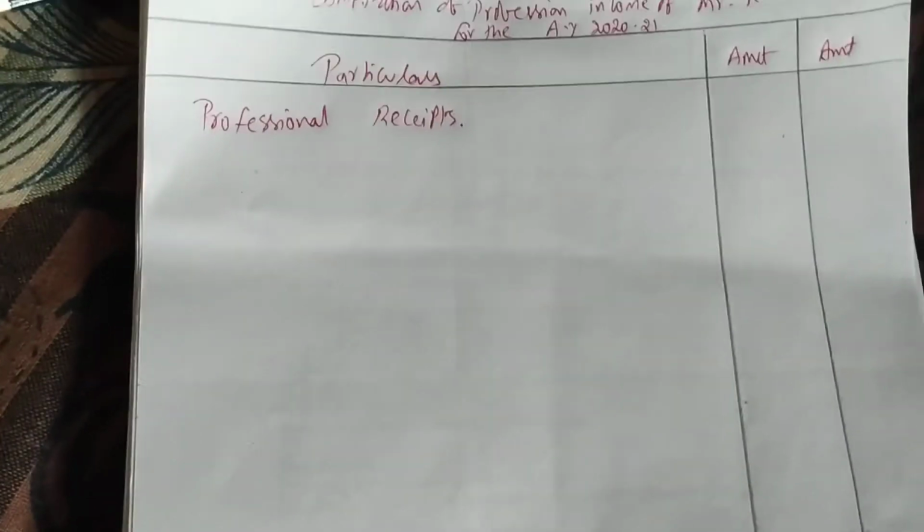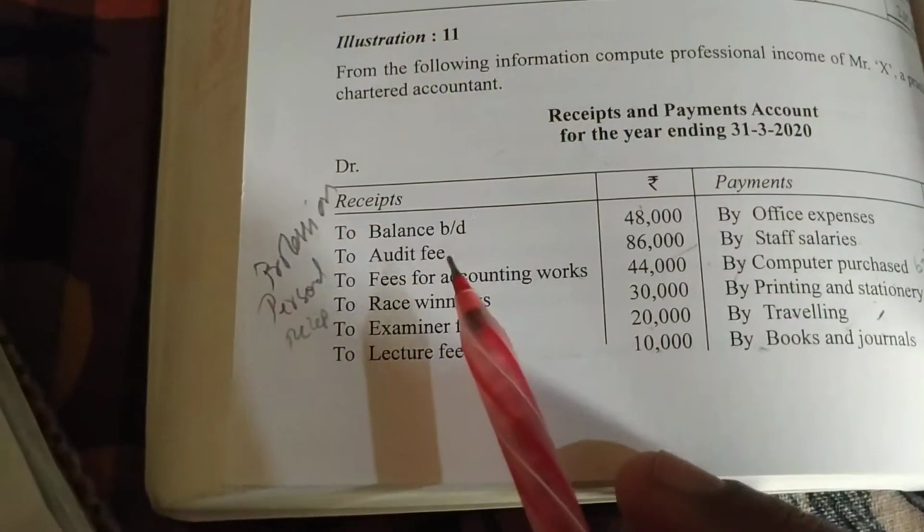First we'll write professional receipts. The first one we have on the receipt side is audit fees.